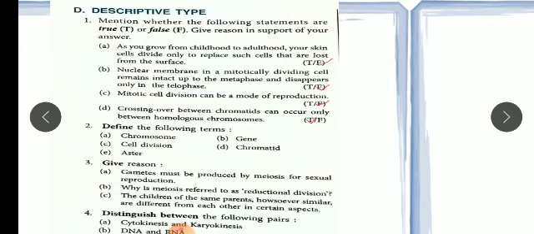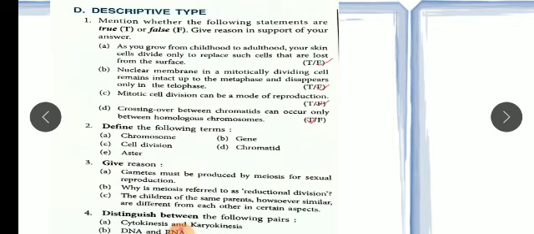Second one: nuclear membrane in mitotically dividing cells remains intact up to the metaphase and disappears only in the telophase. So the answer will be false again, because as we all know, the nuclear membrane disappears during prophase and reappears in telophase.